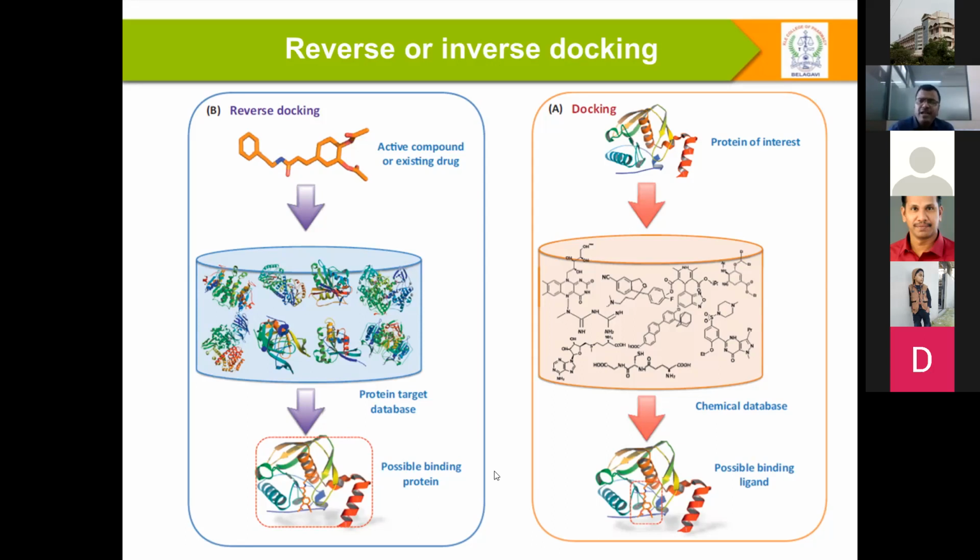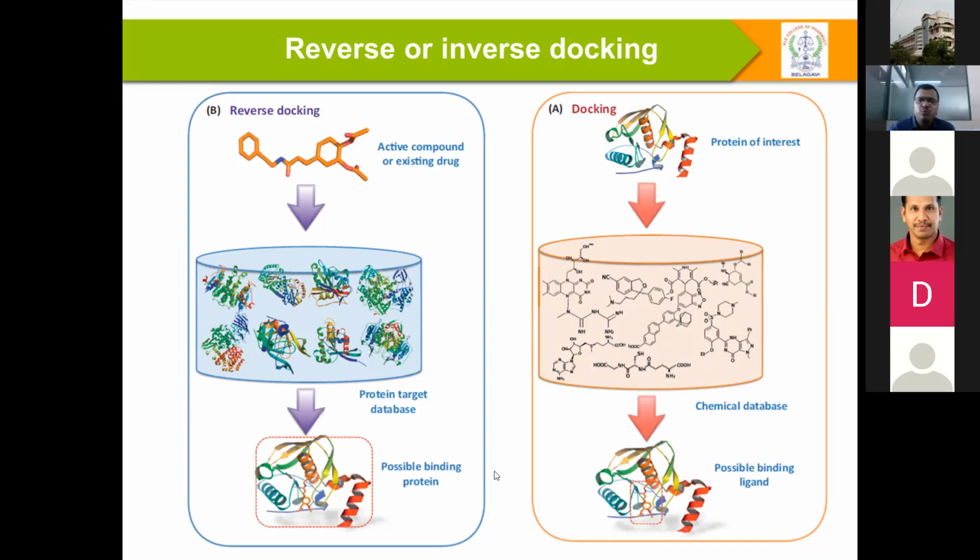If you have the protein target of your interest, then you can cross-check against the in-house database, and you will get one possible binding ligand. It is like a circle. Now you have the possible ligand, so you can cross-check: is there any other possible complex, or any other possible protein?